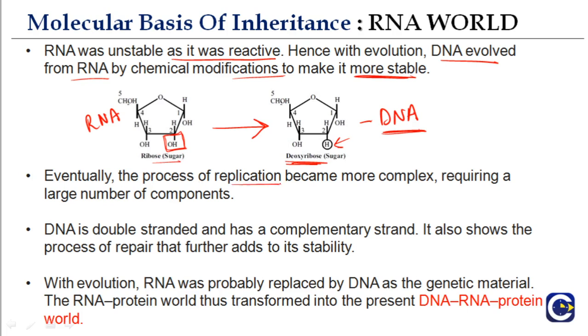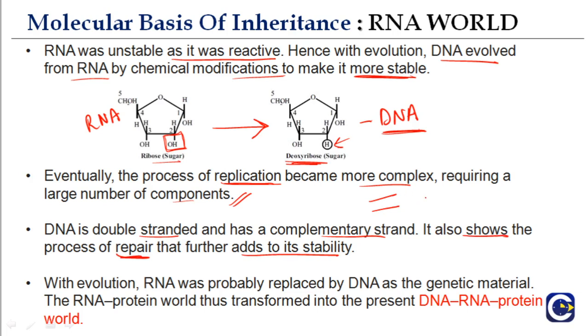Eventually, the process of replication became more complex, requiring a large number of components. We'll see this in subsequent parts of this chapter. DNA is double-stranded, and has a complementary strand. If we know the sequence of one strand, we can determine that of the other strand. It also shows the process of repair, which further adds to its stability.